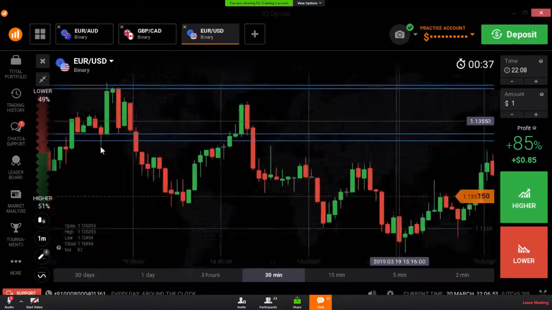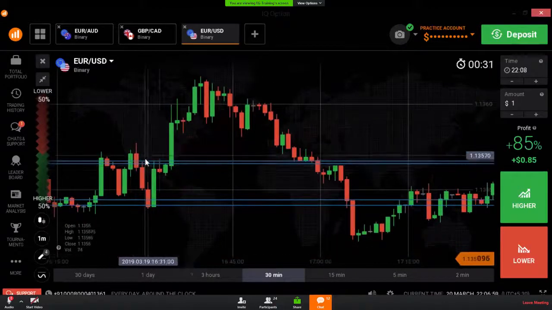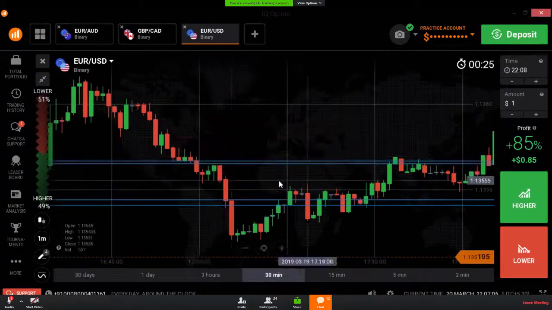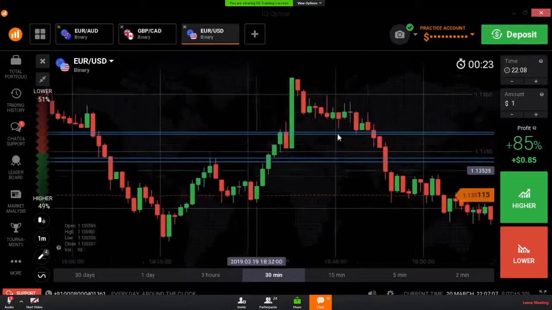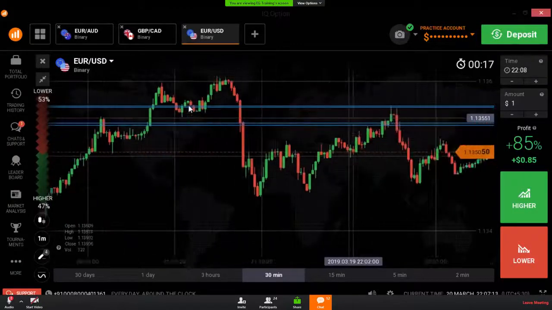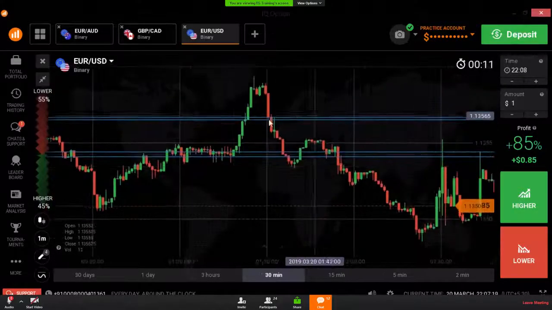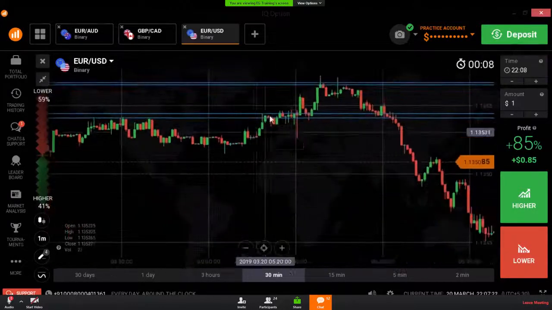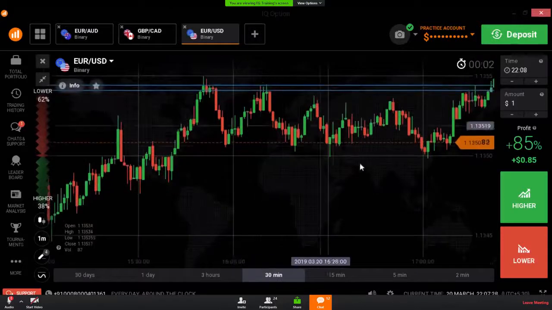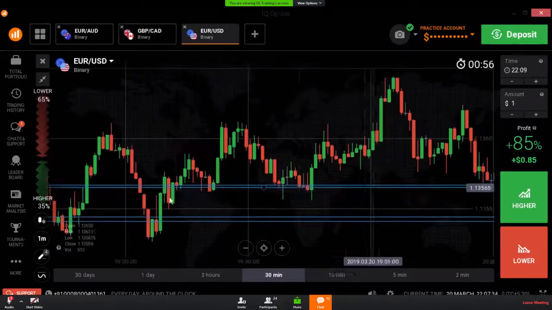You can see the market reversed from this level. Even when there is a breakout, we are seeing a reversal. Again the market got support from the same level. Here also, here also, here also, you can see most of the time the market reversed from the same level. Here also, here also. Most of the time the market reversed from the same level. The market is respecting this level.